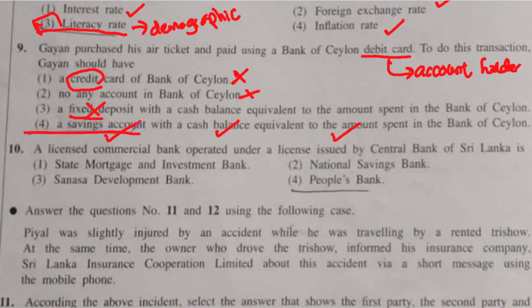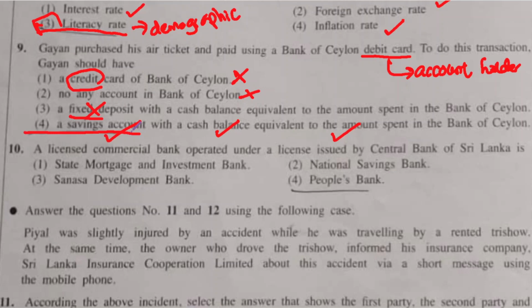10th and final question for this video. A licensed commercial bank operated under a license issued by the Central Bank of Sri Lanka is. Now out of the 4 options, they want you to find a licensed commercial bank. What is the speciality of a licensed commercial bank?